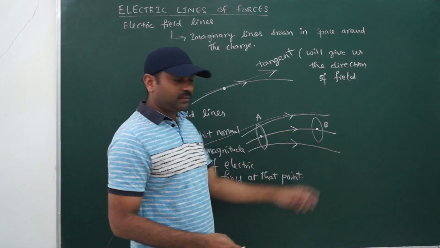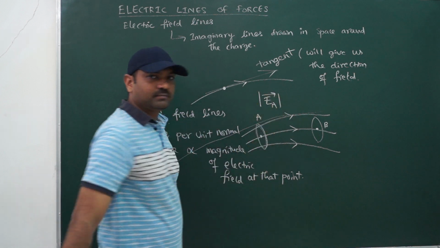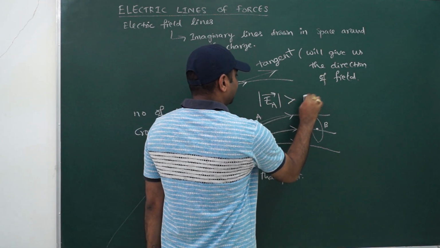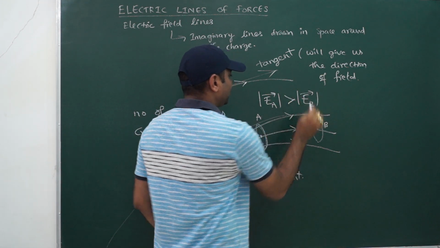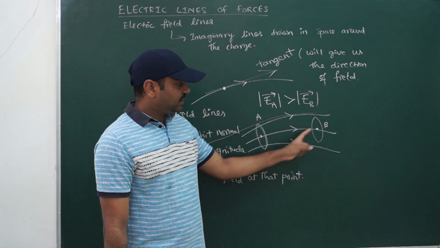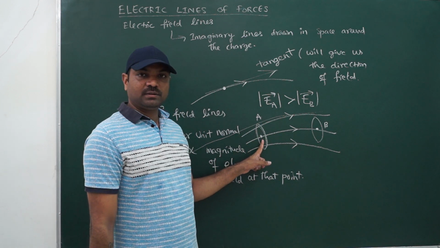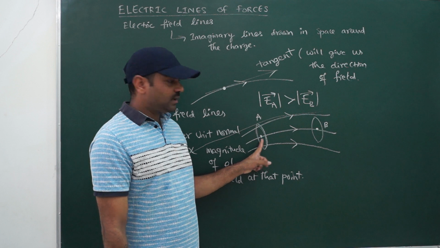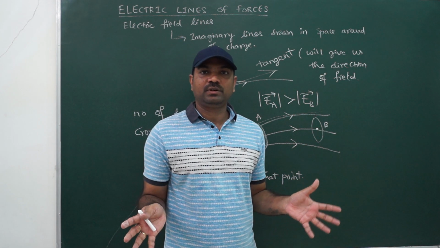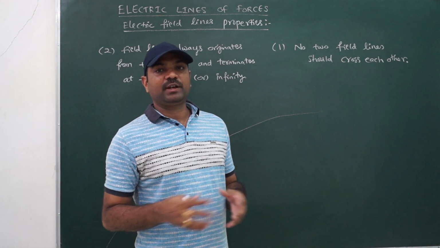So according to my diagram, I can conclude that the electric field strength at point A will be greater than at point B, because if I take a unit normal area here, 3 field lines are crossing, but here only 1 field line is crossing. So the field strength is more here and less over here. These are the basic properties to be followed by electric field lines. Let us see the properties of electric field lines.